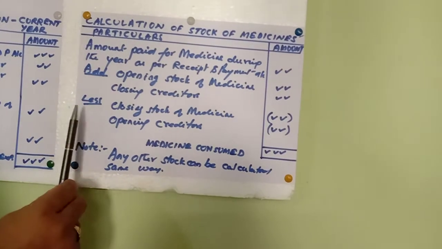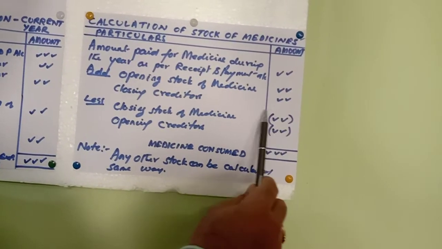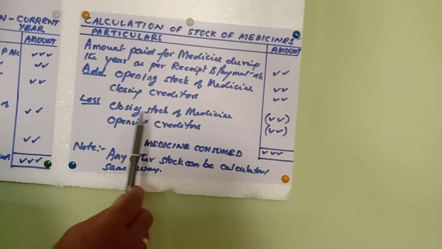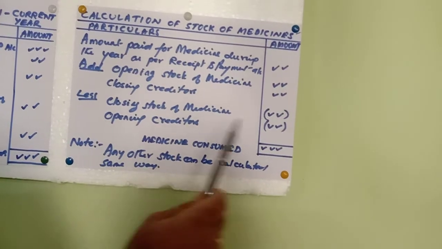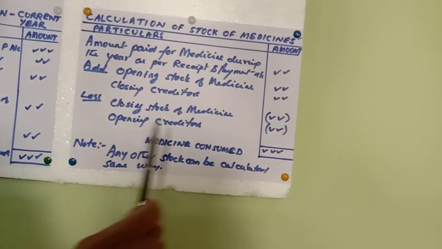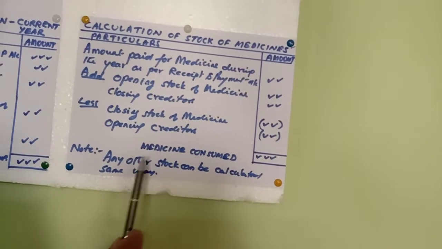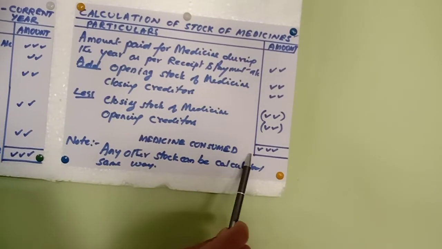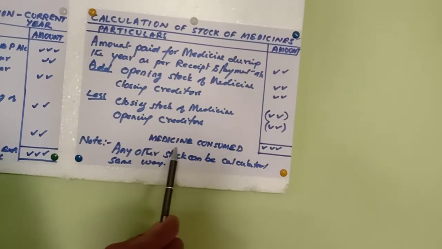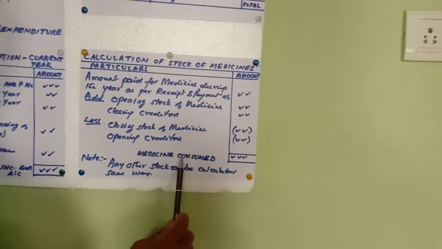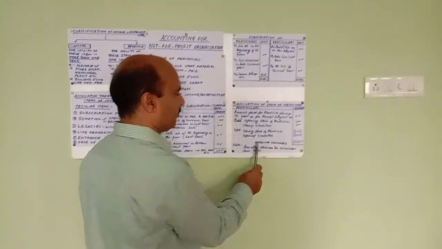Then what is to be minus? Closing stock of medicines should be minus, that's why I have put it in brackets, and opening creditors also should be minus, so I have put it in brackets. Now once you minus this, then you get medicine consumed. I have taken the example of medicine consumed. It can be any other item of stock, like sports material or any other item.